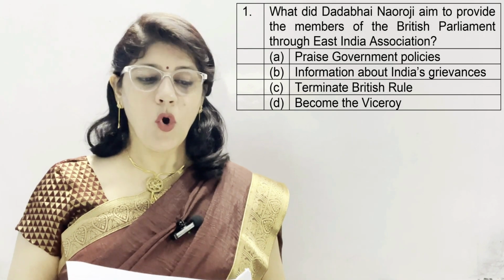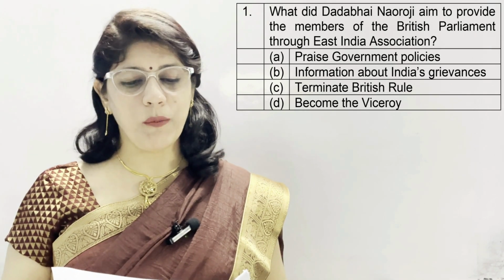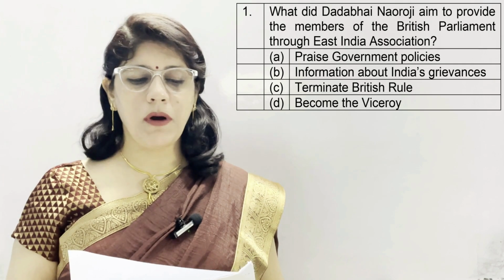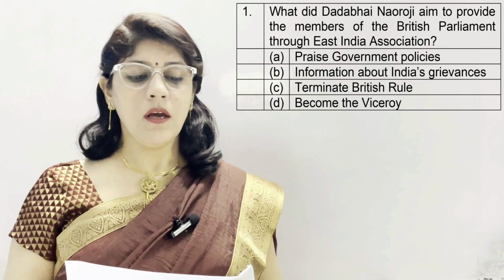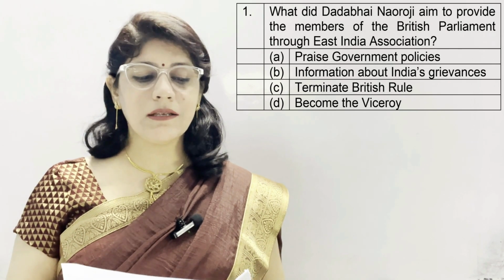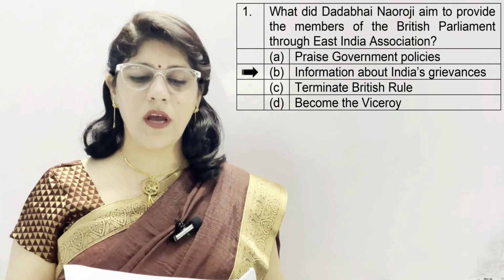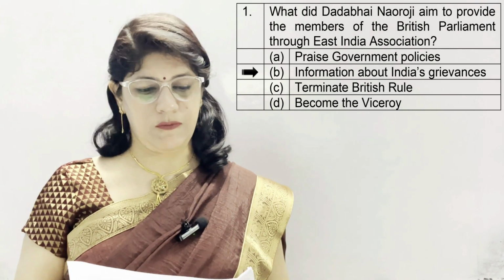Our first question is, what did Dadabhai Naoroji aim to provide the members of the British Parliament through East India Association? Options are A. Praise government policies, B. Information about India's grievances, C. Terminate British rule, and D. Became the Viceroy. And the correct answer is B, which is information about India's grievances.